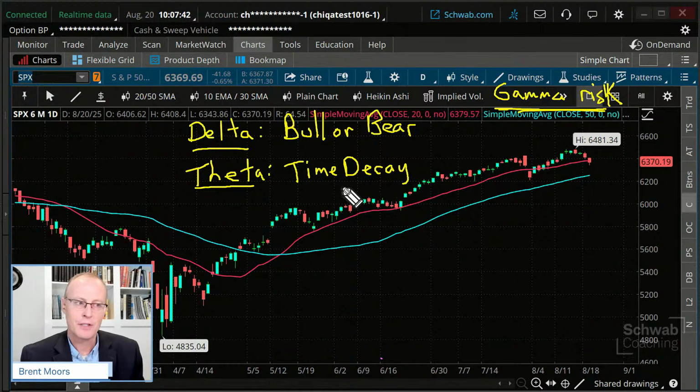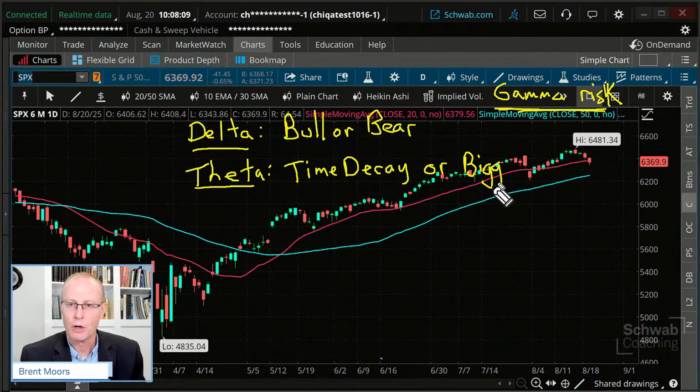Trades that have positive time decay tend to move much more slowly and have less potential benefit. So when we talk about time decay, do we want positive theta helping us out, or often it comes down to, do I want a bigger potential move?